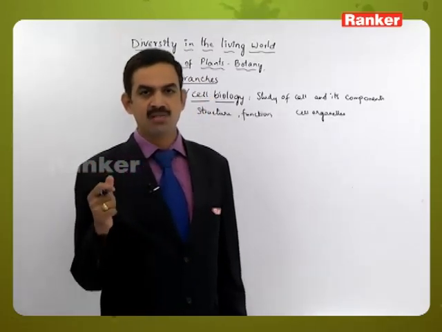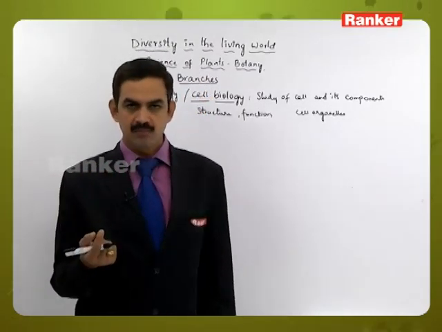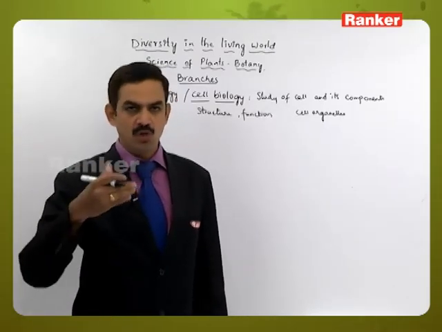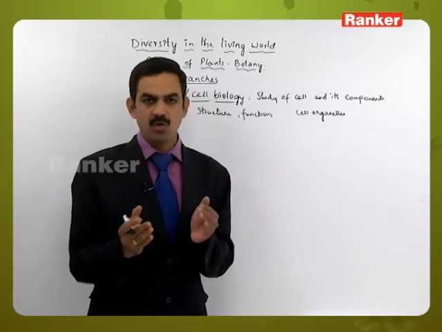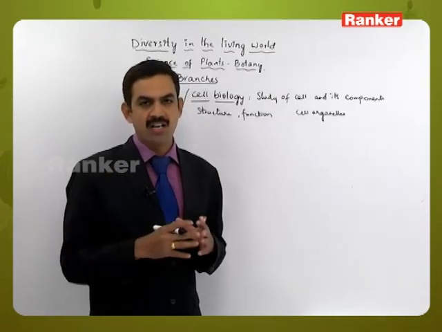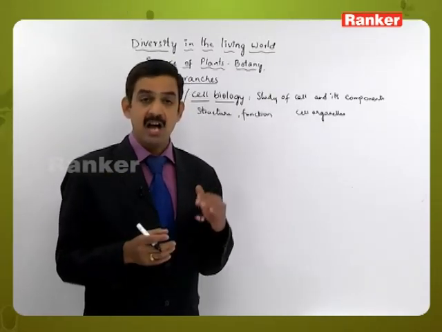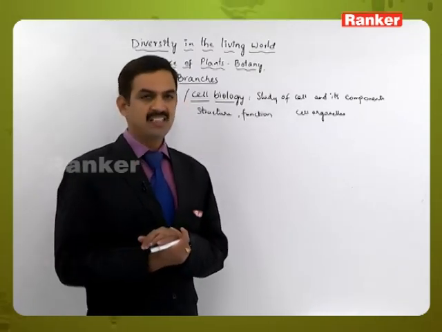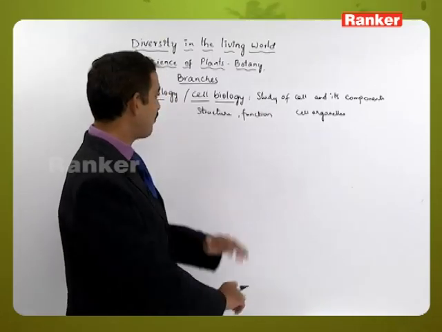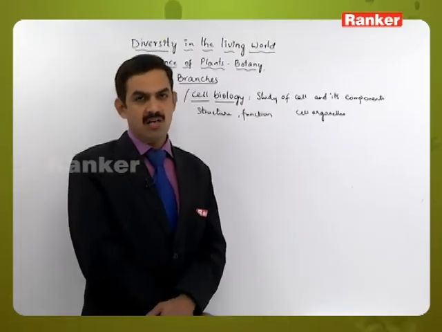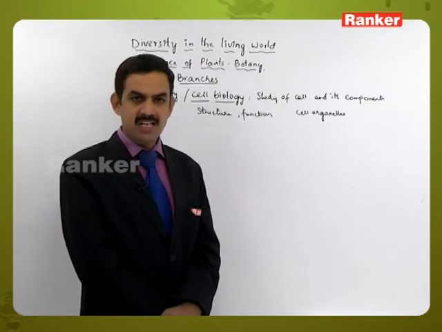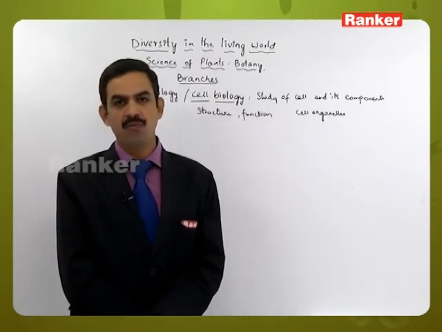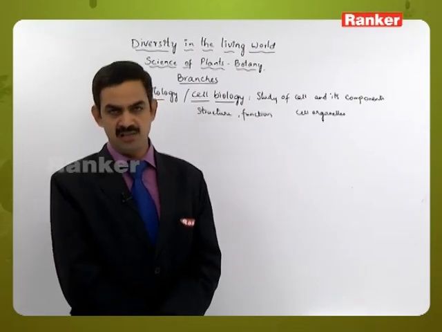So whether the cell has a cell wall or not, and what is the composition of the cell wall and cell membrane, inside which the protoplasm is present, what is the composition of protoplasm and how the cell organelles are organized inside the cell, and which type of cell organelles are present and what are their functions. So all the things related to this study of cells is called cell biology. It gives the detailed structure, organization and functional aspects of the cell and the cell organelles.